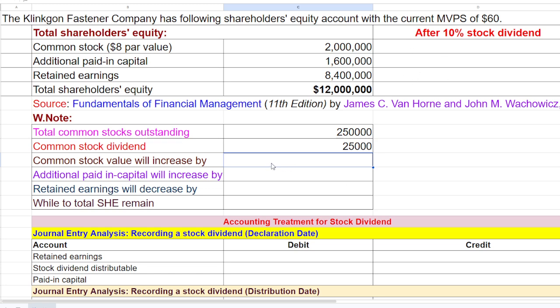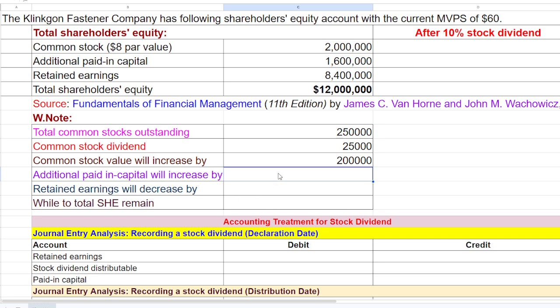By how much will the common stock value increase? It is the common stock dividend times the par value. Par value is 8, so this is 2 lakh. What about the additional paid-in capital, which is known as the share premium, friends? The condition is that when the company issues shares above the par value, that is the case of share premium.